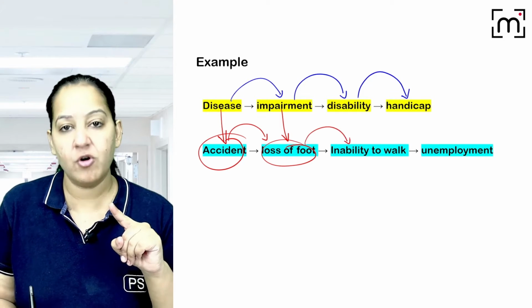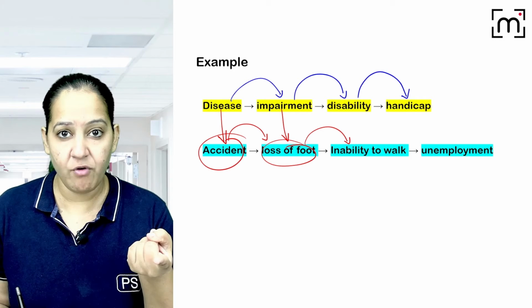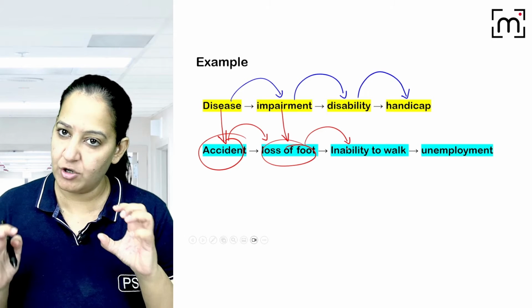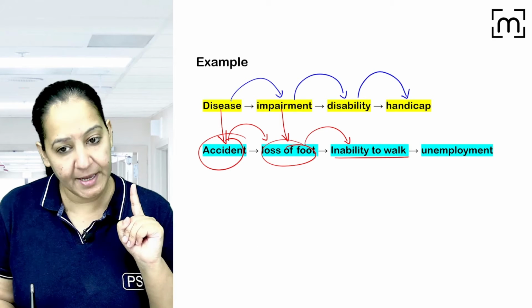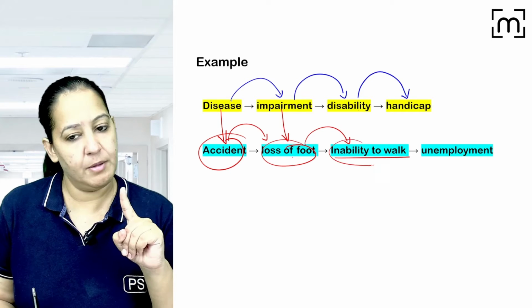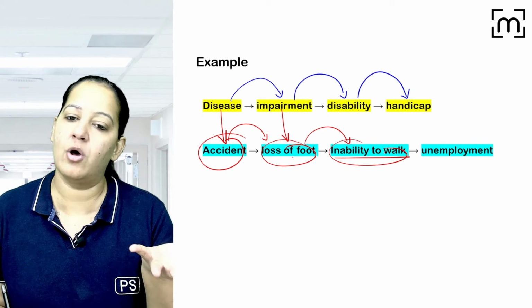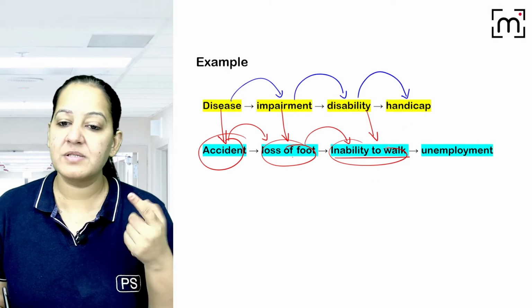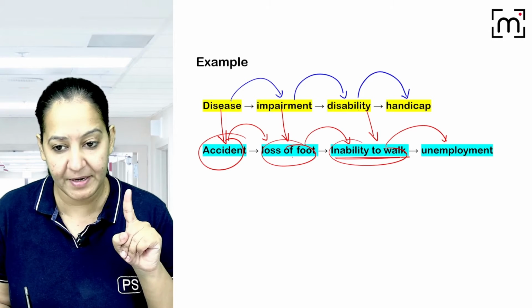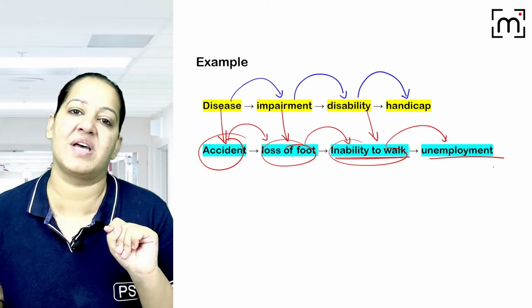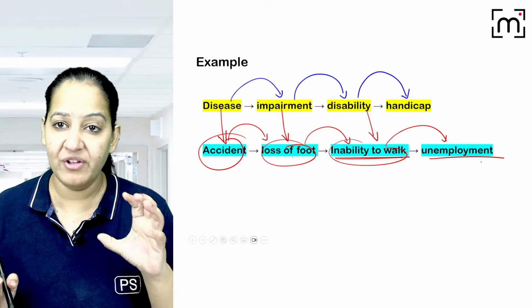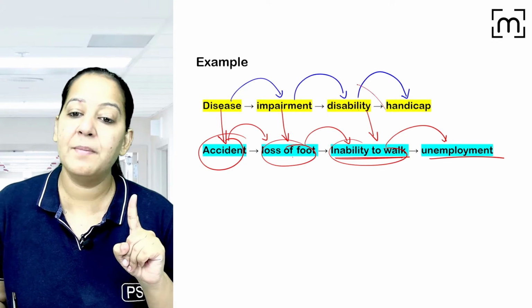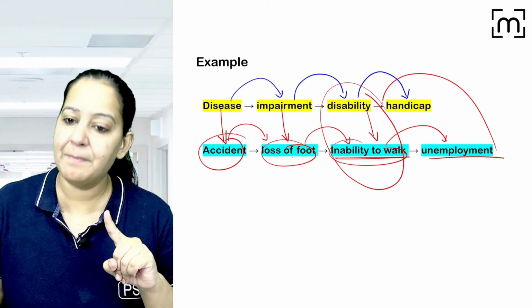Because of impairment, the person cannot walk, but other people of this age group can walk. Walking is considered normal for this person, but whatever activity is considered normal for that person, the person cannot perform that activity. Inability to walk is disability. The person cannot walk now because the person is amputated, loss of foot. So disability is inability to walk. And because of that, the person loses the job, right? Because of inability to walk, the person is getting a disadvantage in the society. The person cannot fulfill the role in the society and the person loses his job. So unemployment is the handicap. Inability to walk is disability, but unemployment is handicap.